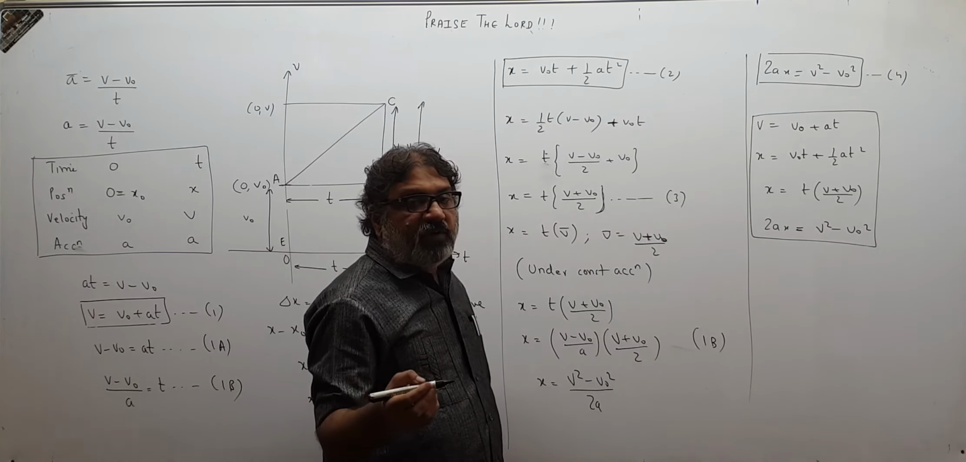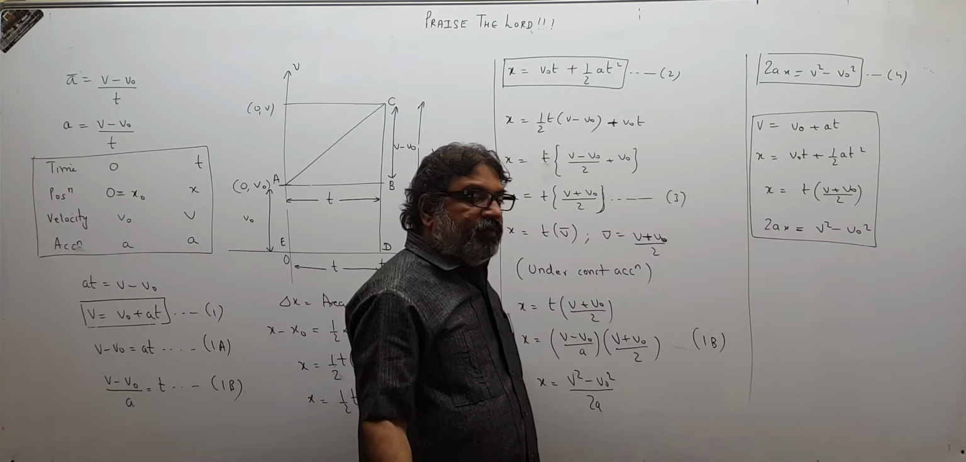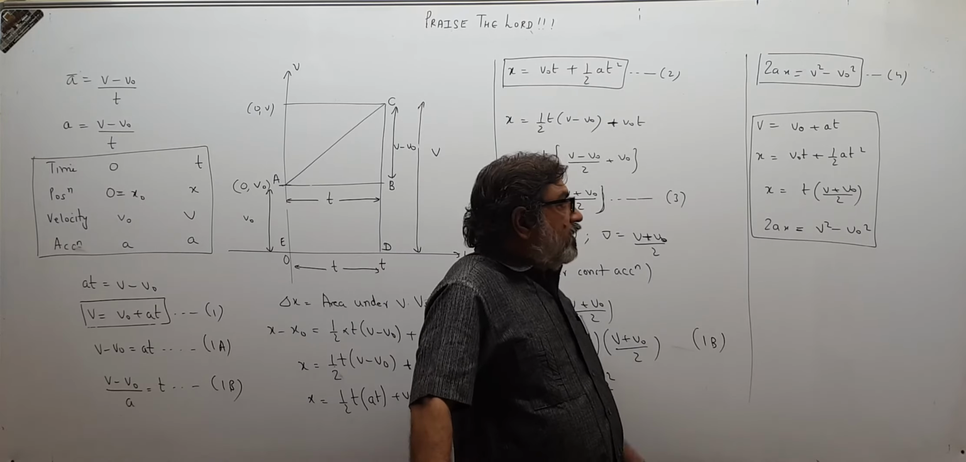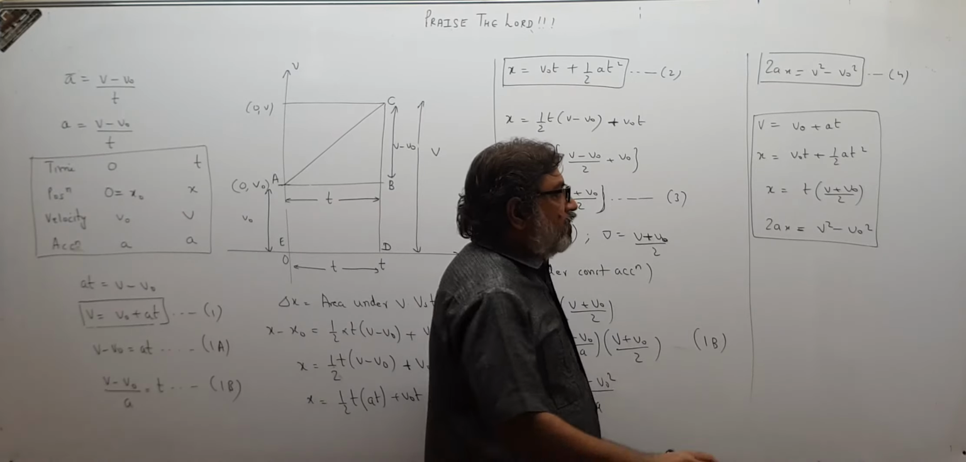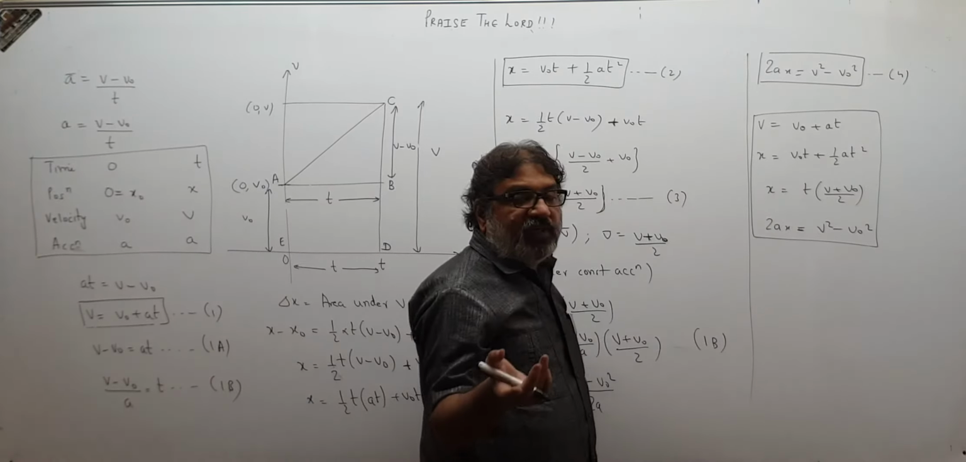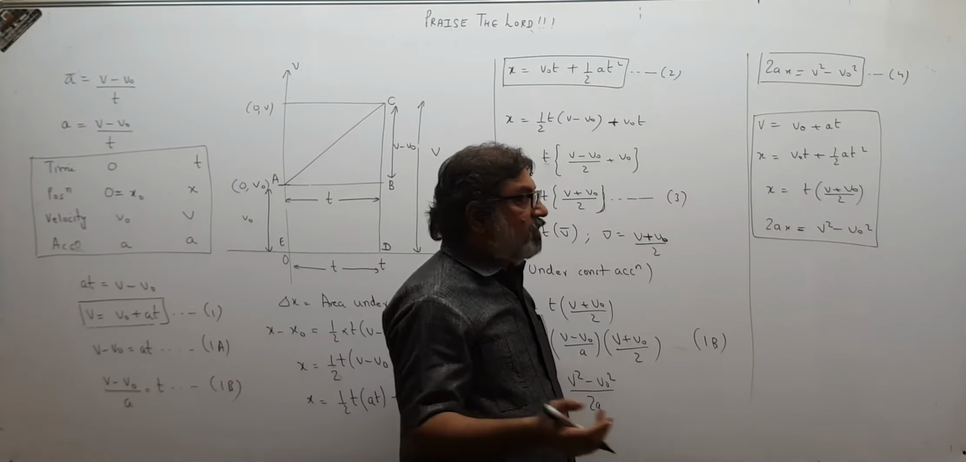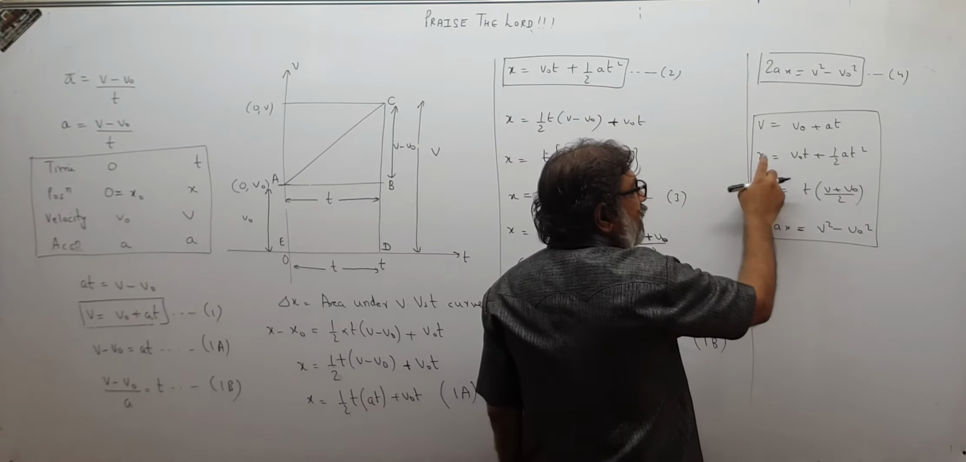If 0 is not the initial position, then displacement will be x minus x0. So instead of x, we will have to write the displacement x minus x0, if 0 is not the initial position. If I write x minus x0, what will x become?